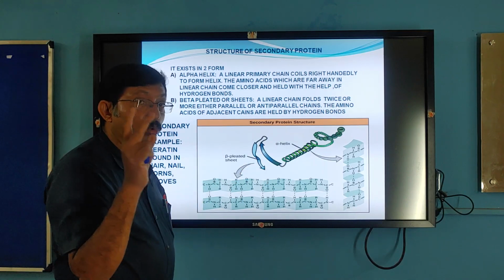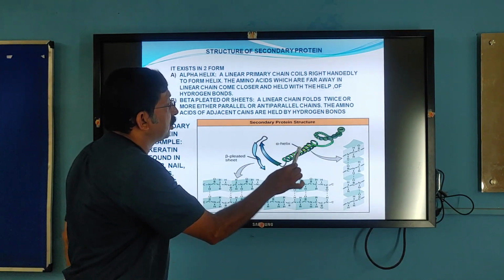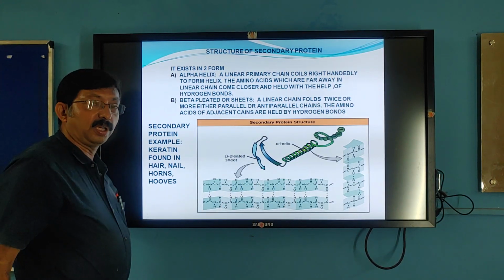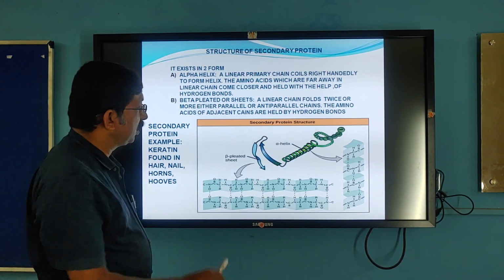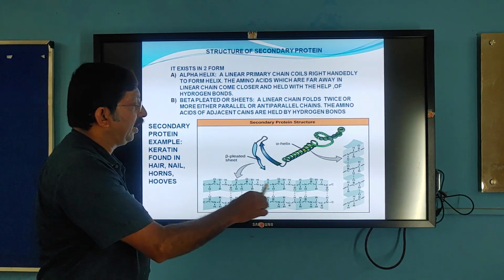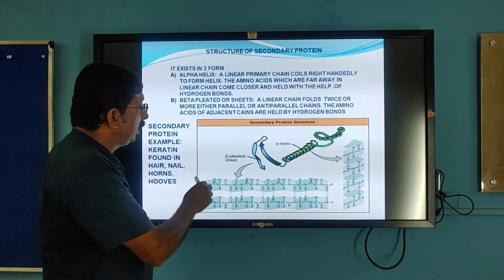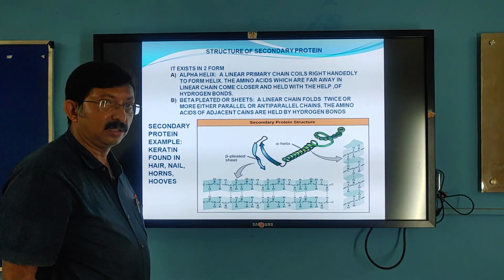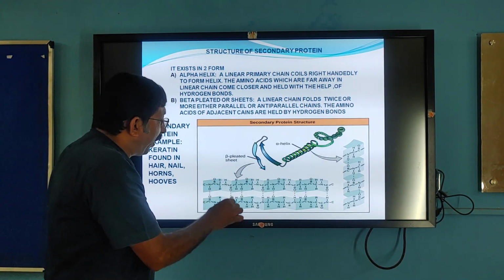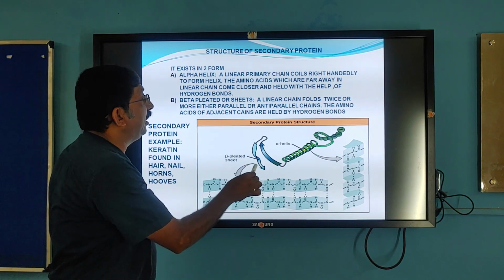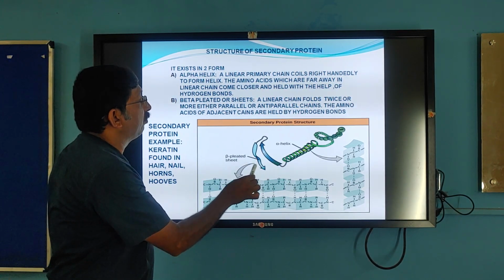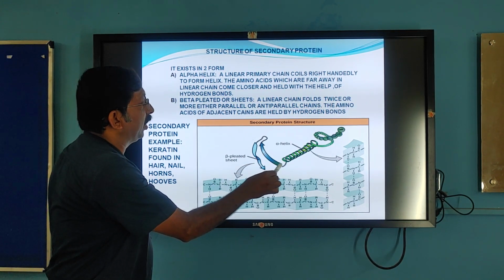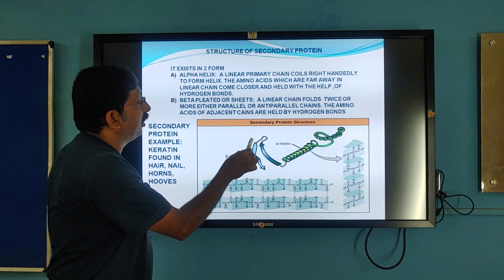So this is one. Secondary structure exists in two forms. One is the alpha helix, another is the beta pleated sheet. See, in the beta pleated sheet, the amino acid chain folds in such a way that it may be parallel folding or anti-parallel folding. See here, this side is N terminal, this side is C terminal, and this side is N terminal, this side is C terminal.